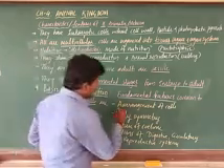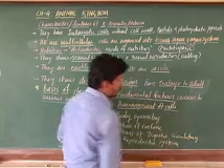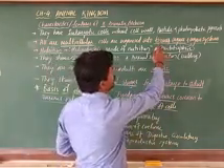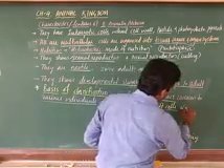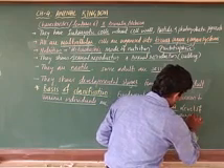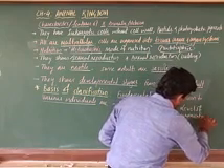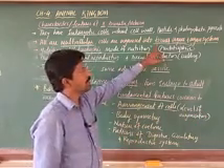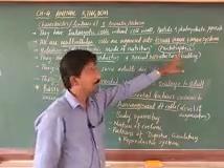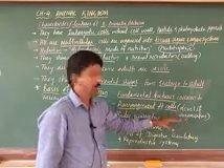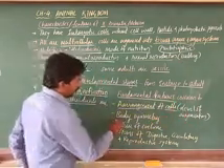The arrangement of cells, or level of organization, is important here. Which level? Either tissue level organization, organ level organization, or organ system level of organization. That we will discuss in detail again. Next, body symmetry.